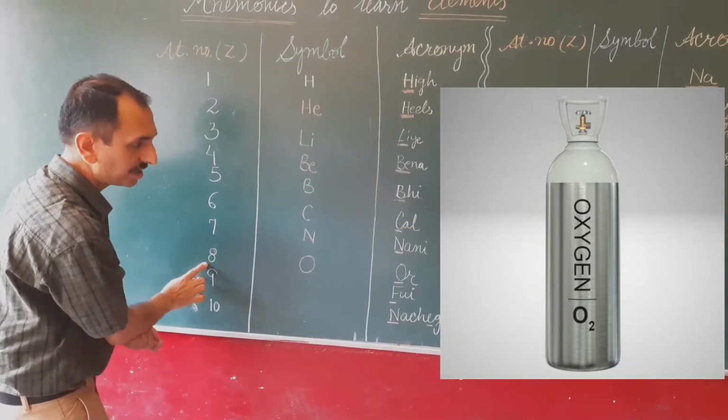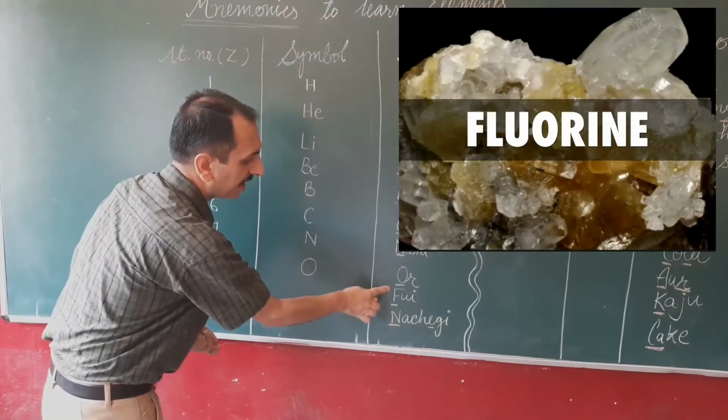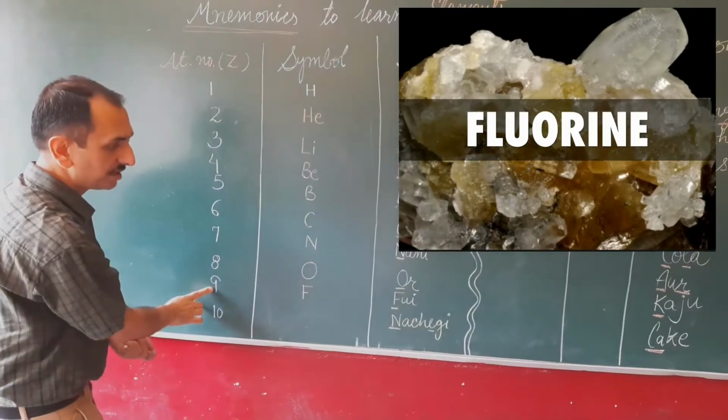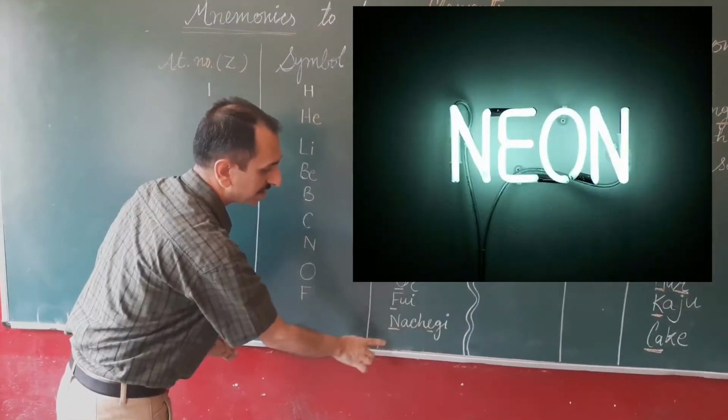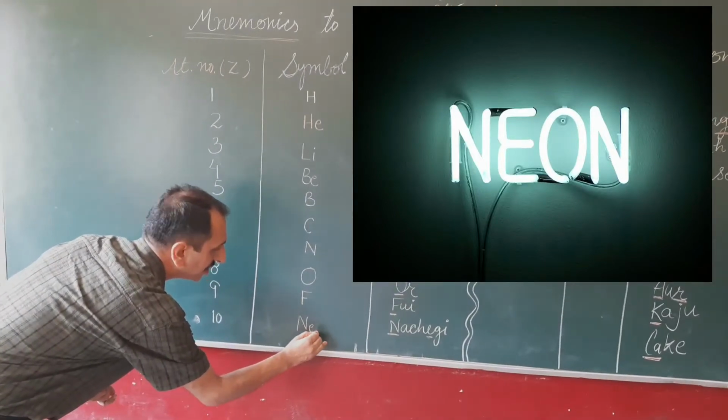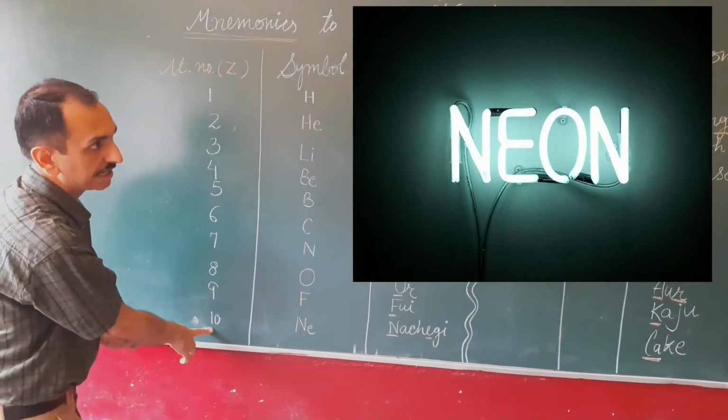Atomic number 8. Who is हमने क्या underline करा है? F, that is for fluorine, atomic number 9. In case of nachegi, Ne. Ne is the symbol for neon with atomic number 10.